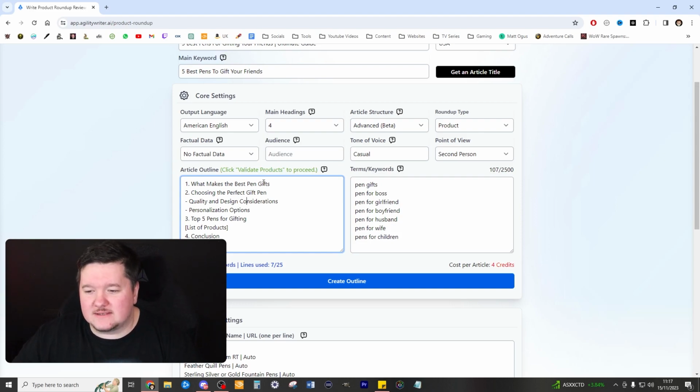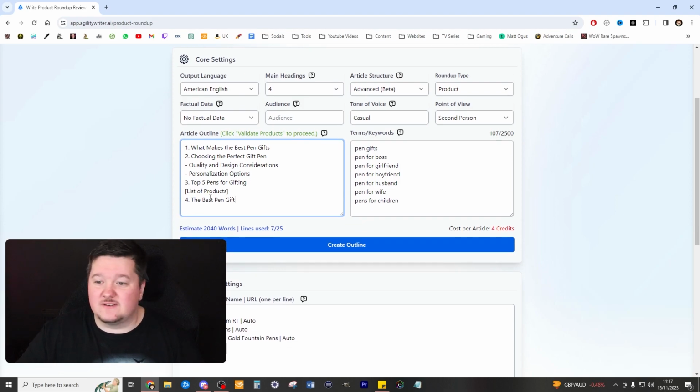And choosing the perfect gift pen. I really like that. Top 5 pens for gifting and conclusion. I don't like conclusion either. And I'm just going to call the conclusion the best pen gift. I think that's going to work the best for this certain situation.